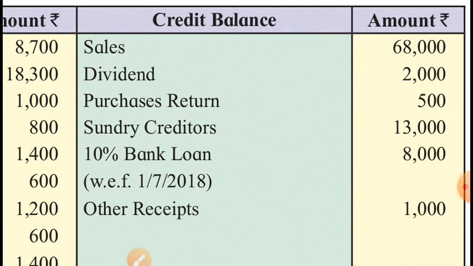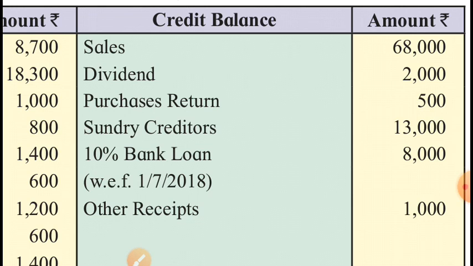We are liable to pay 9 months interest to the bank. As we have used this loan for 9 months only, why will we pay interest for the year? We will not. Therefore, calculate the interest for 9 months. 8,000 multiplied by 9 divided by 12. So 600 is the interest which is payable to the bank.